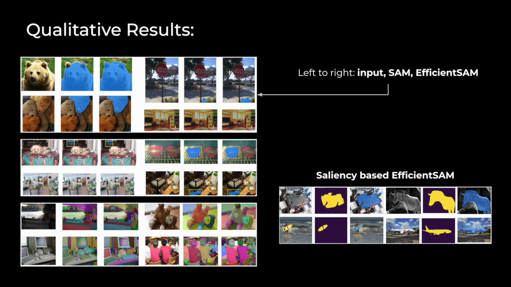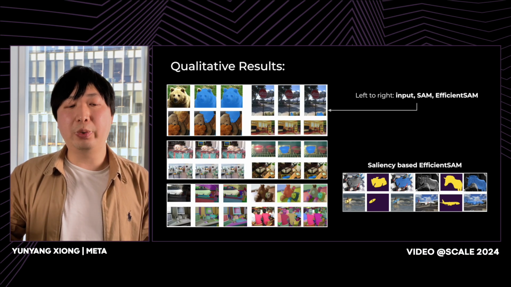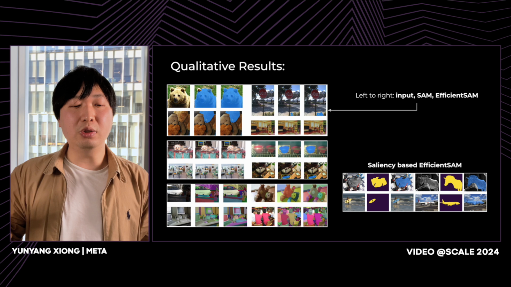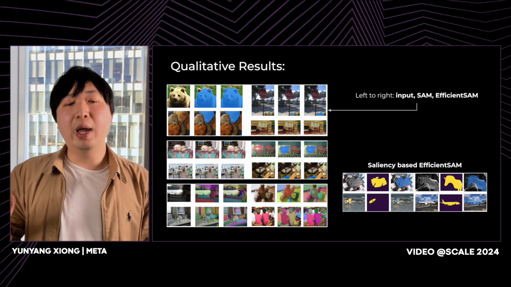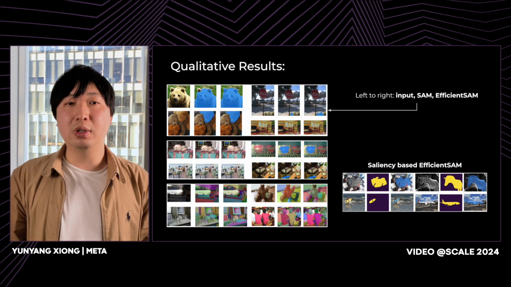So in the figure, we show the original image, EfficientSAM outputs, and original SAM outputs, and they are very similar visually. We also extend EfficientSAM to salient instance segmentation without manually creating box and point prompts. And this preliminary exploration opens the potential to help people with hand impairments segment objects of interest in an image.